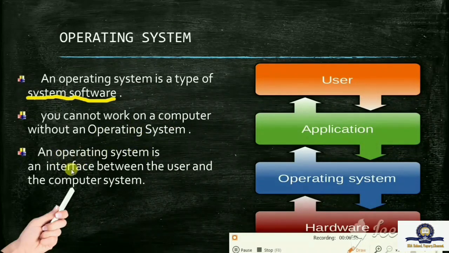An operating system is an interface between the user and the computer. See the example. The user uses an application software to send instructions. An operating system receives all the instructions and accordingly passes the control to the hardware devices. So the operating system is the interface between the user and the computer. So this is about operating system.